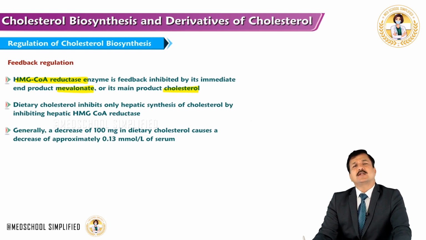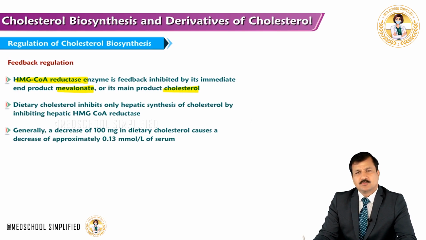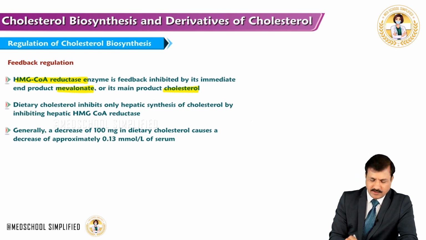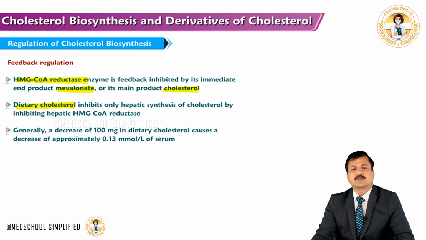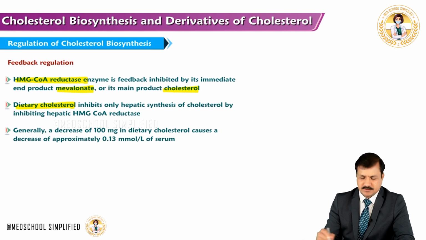And also note that whenever we consume excess cholesterol in the diet, which is absorbed by our intestine and transported to the liver and other tissues, mainly to the liver, that dietary cholesterol will also have a negative effect on HMG-CoA reductase, especially in the